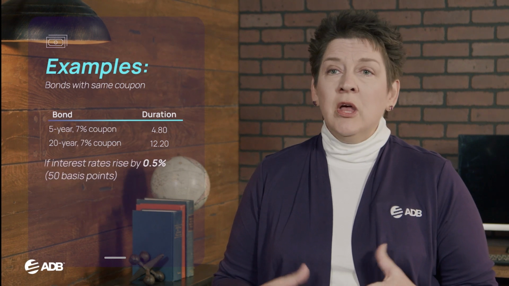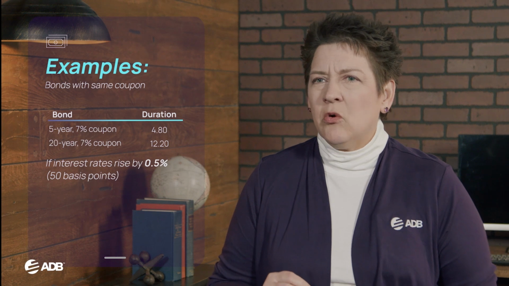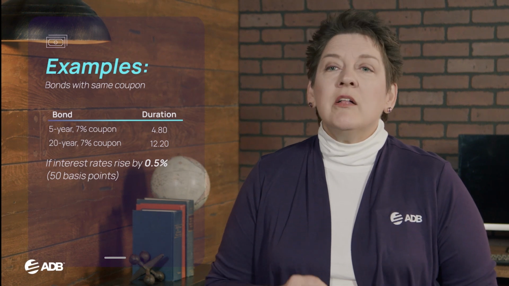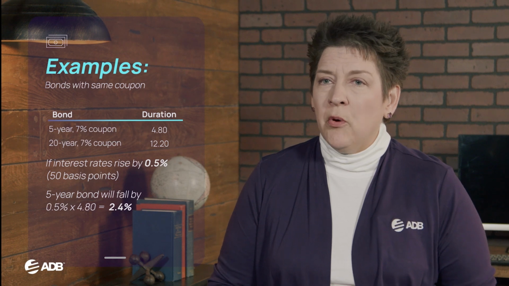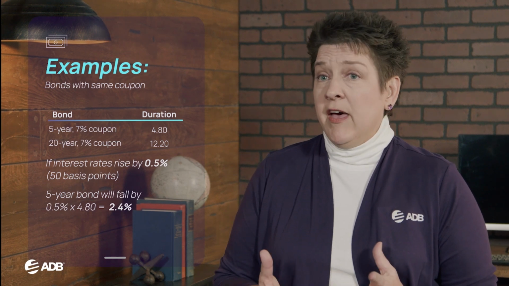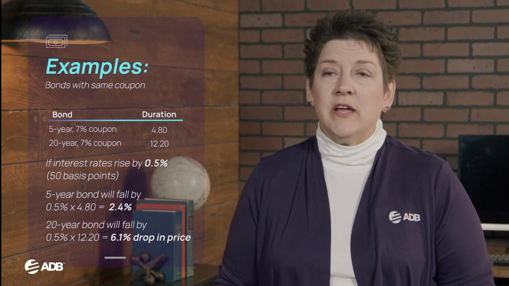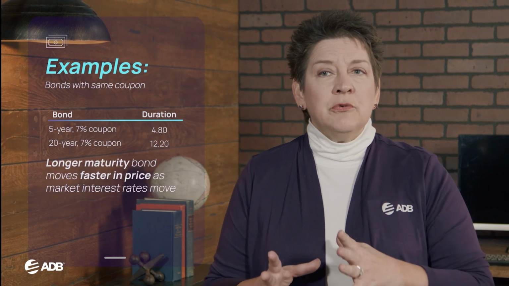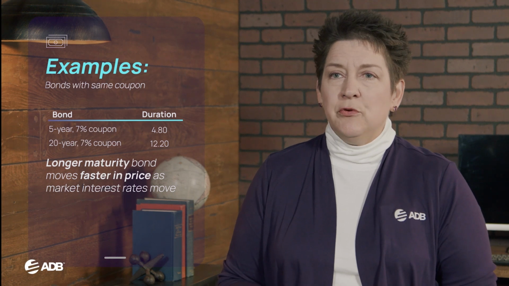In this example, let's assume interest rates rise by just 0.5% or 50 basis points. This causes the price of the 5-year bond to fall by 2.4%. Compare that to the 20-year bond, which sees a 6.1% drop in price. The longer maturity bond moves faster in price as the market interest rates move.